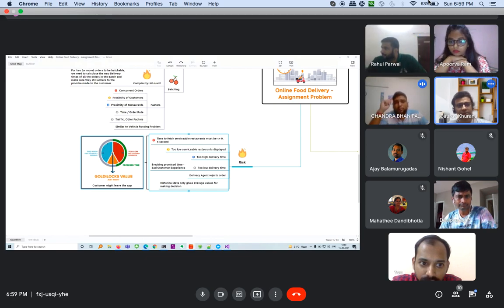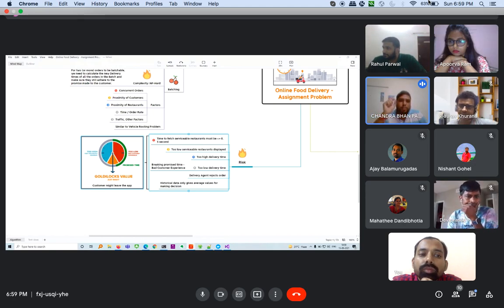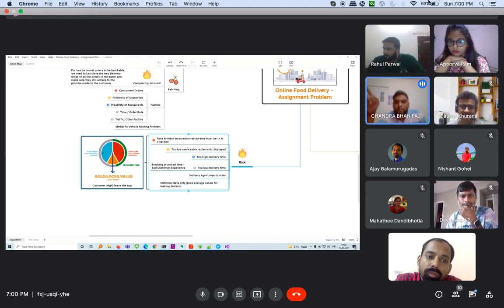And Rahul, I have a question. Since the Goldilocks value only talks about the customer ordering first, if I'm a customer who just orders a sweet and then forgot to order some samosas, there is no order iteration, at least on Swiggy, that I'm sure of. So I need to place a second order. So this valuation is applicable to the subsequent second order as well. Just in each order. Yes. Okay.